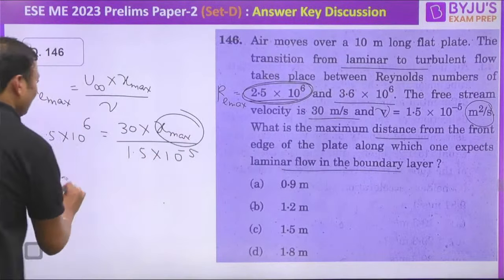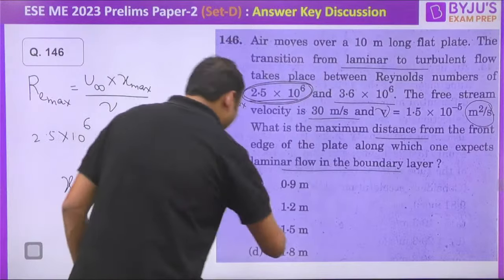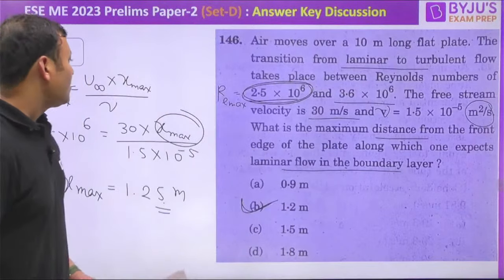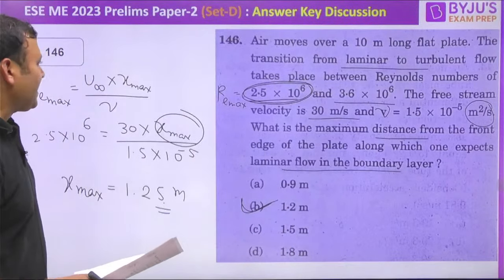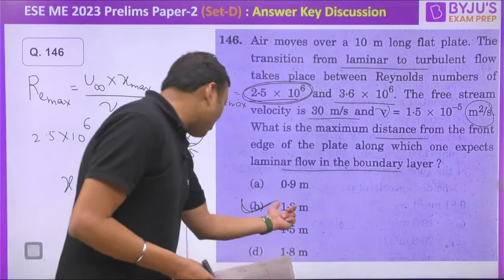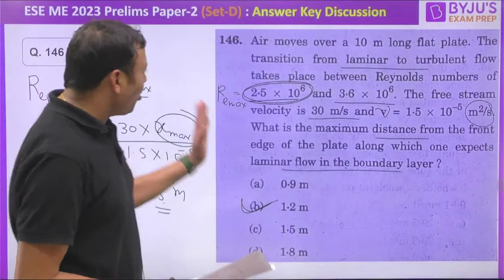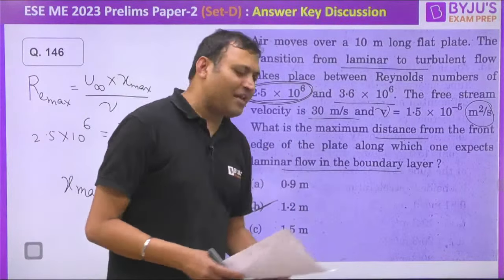Isn't it 1.25 meter something? It is 1.25, close to 1.2. So the nearest answer will be 1.2 meter. At 1.2 meter, the flow will be purely laminar and the boundary layer will be laminar.